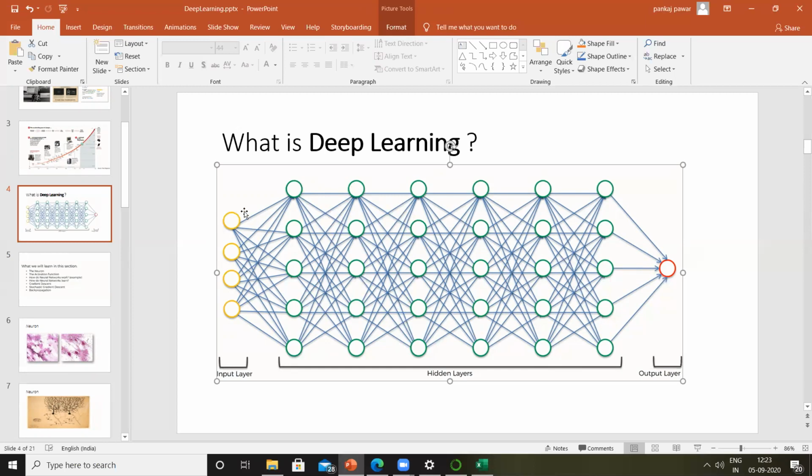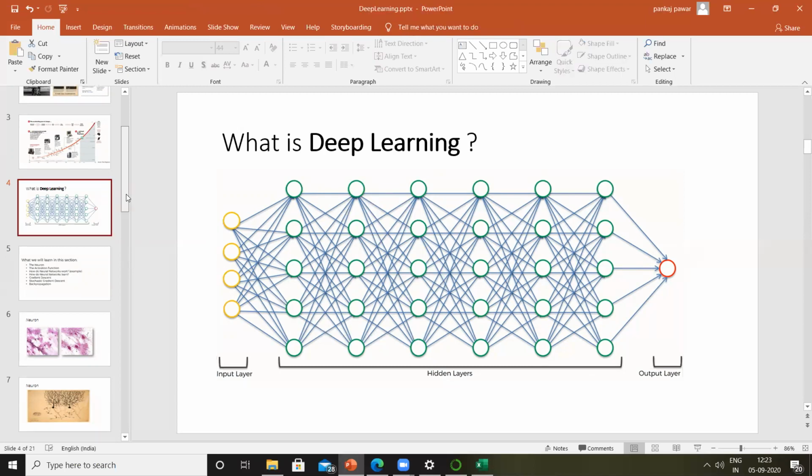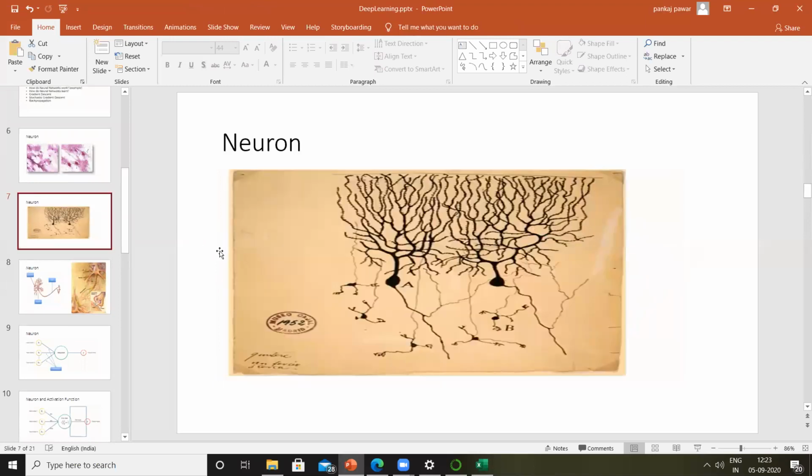And also observe, the output of the previous layer goes to each and every neuron of the next layer. Same thing is happening here. The output of this neuron is going as an input to each and every neuron in the next layer. So we get this mesh-like structure, which is similar to our human brains.